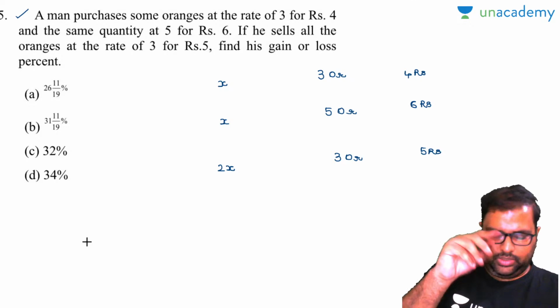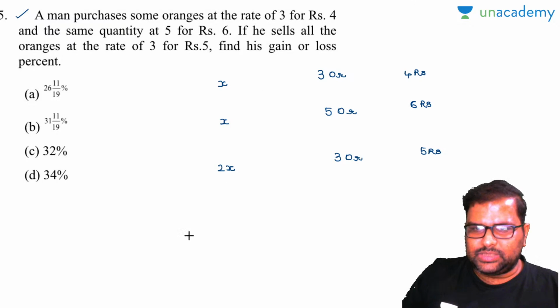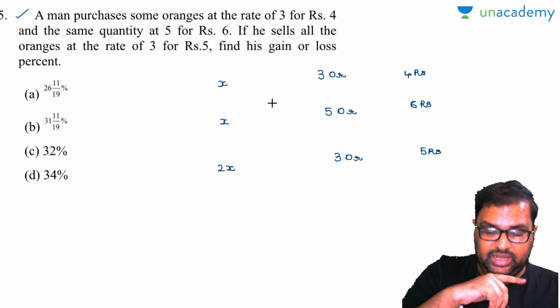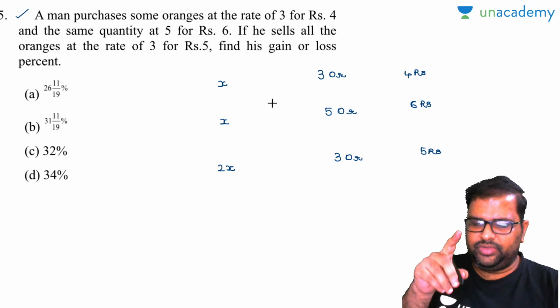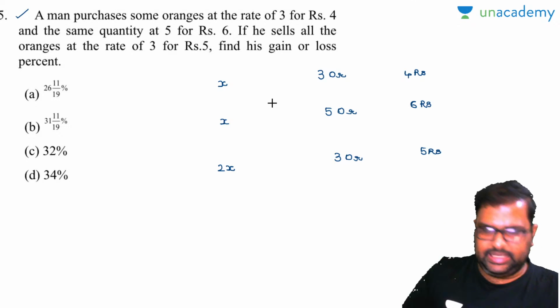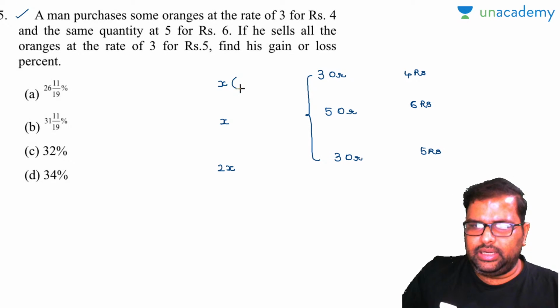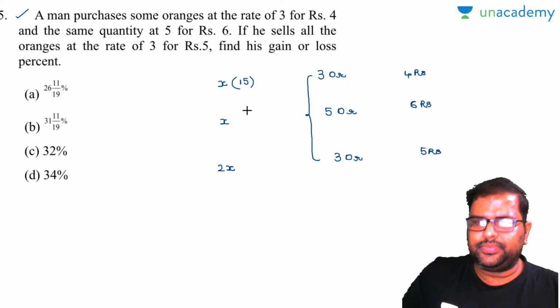So let us write it down like this. What will be this x value? As I said, in time and work, we took a value divisible by all those values, the LCM. So I will take the LCM of 3, 5, 3, which is nothing but 15. So I will take 15 in the place of x, so that it will be very easy for my calculations. So 2x will be equal to 30.